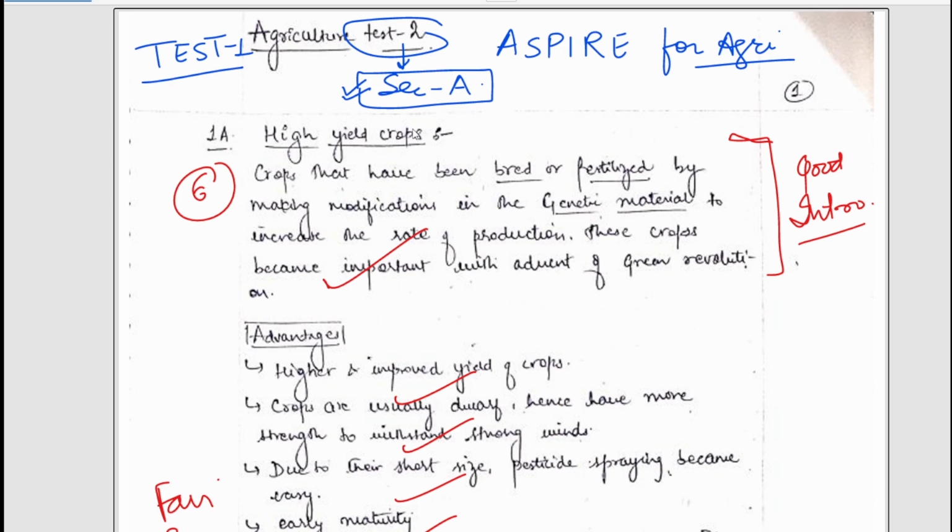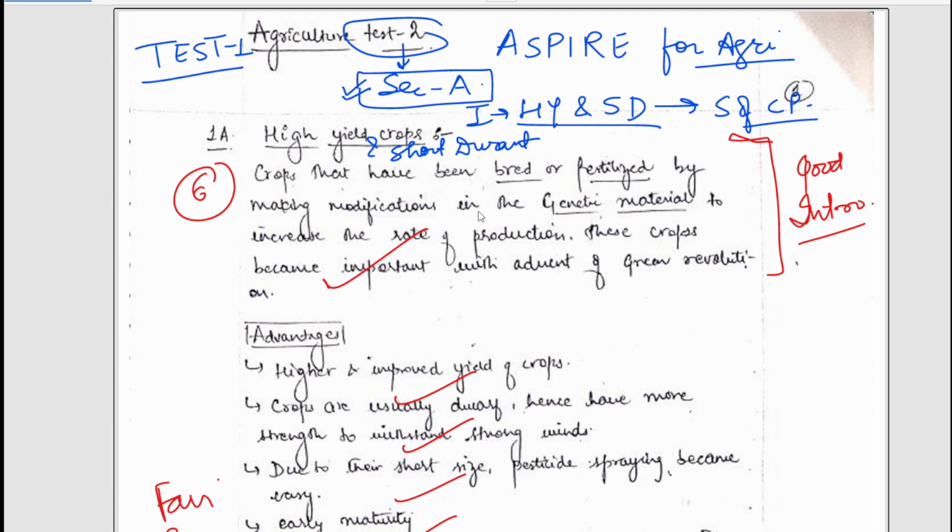The first question was, the student has not mentioned the question here, so I must write here. The first question was, discuss the impact of high yielding and short duration varieties on shifts in cropping pattern. So for high yielding and short duration varieties, we have to discuss their impact on shifts of cropping pattern. First of all, the student has defined high yield crops, or you can mention here high yield and short duration.